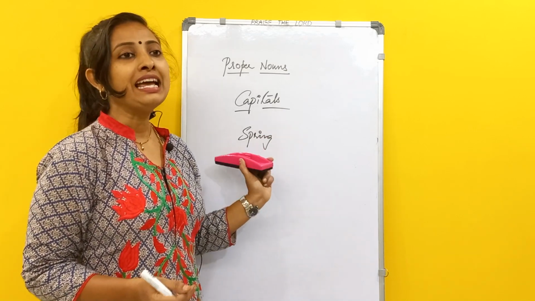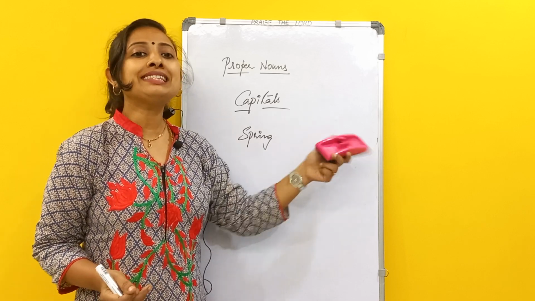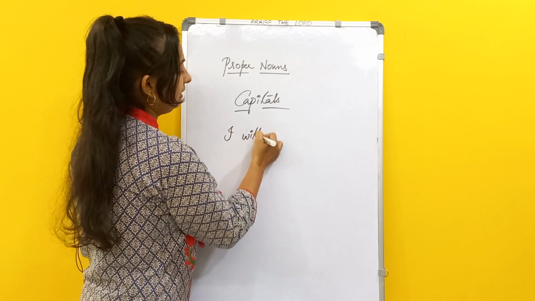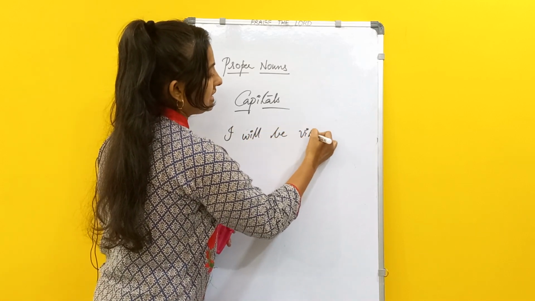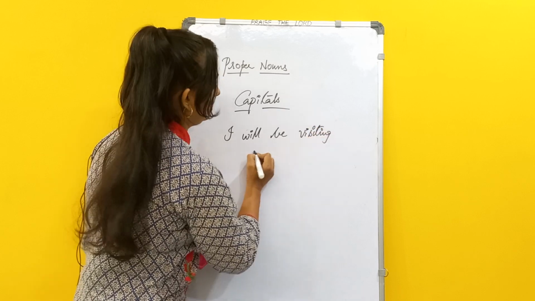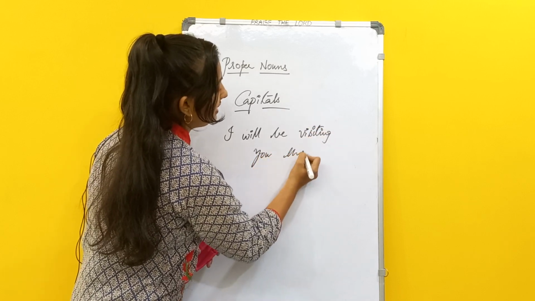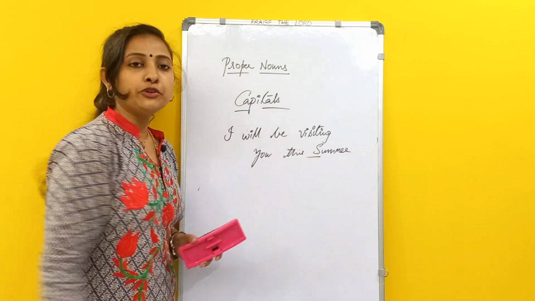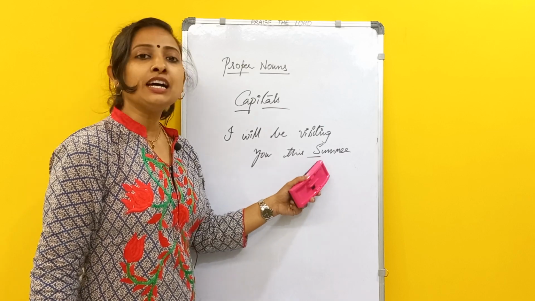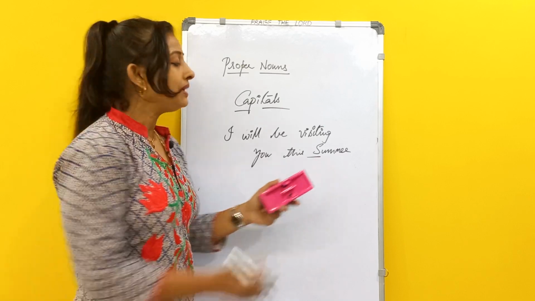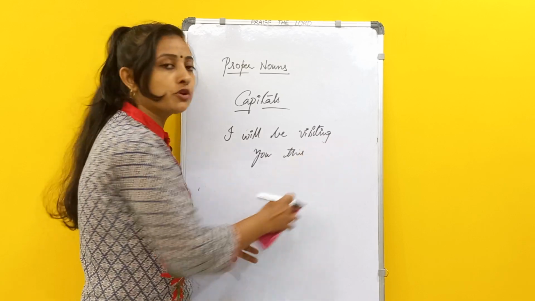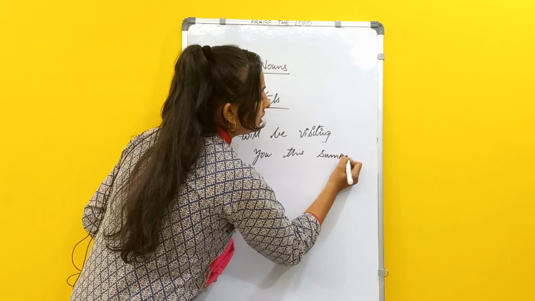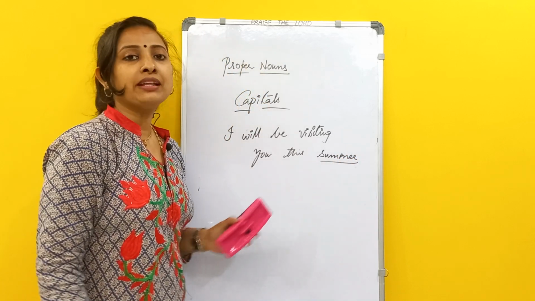If someone is writing, "I will be visiting you this summer." If a sentence is like this, this is a confusion. We might take this as a proper noun, but this should not be taken as a proper noun. This should be taken as the name of a season only. It is not a proper noun. You don't need to use a capital here.